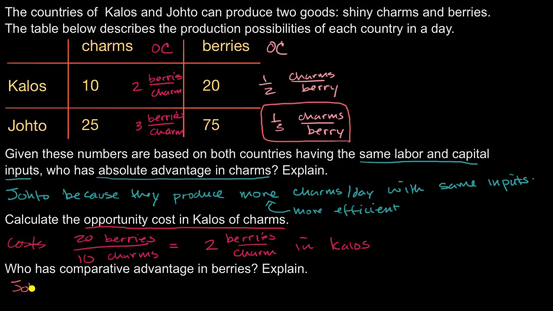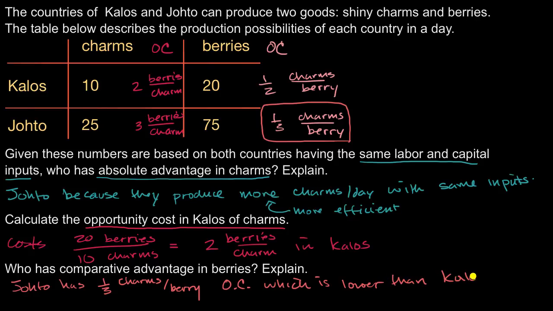So Johto has 1/3 charms per berry opportunity cost, which is lower than Kalos's 1/2 charms per berry opportunity cost.